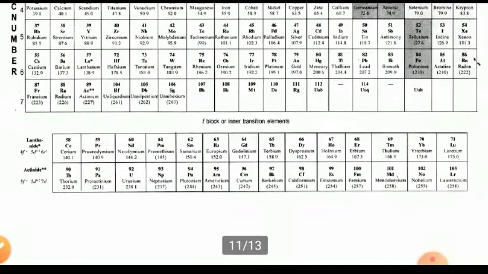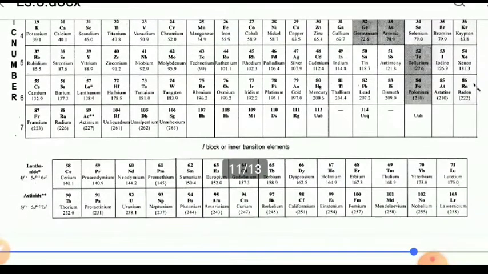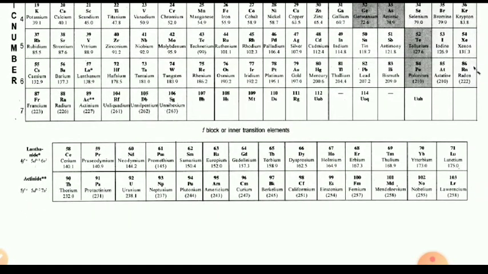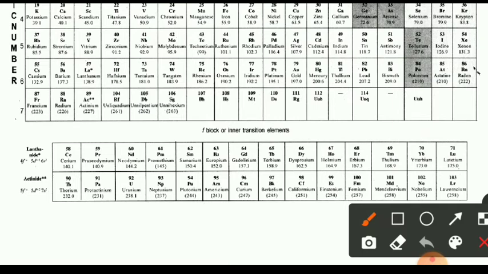Now, the two lines which are separately placed are called F block elements. The first horizontal line in F block is the lanthanide series and the second is the actinoid series.